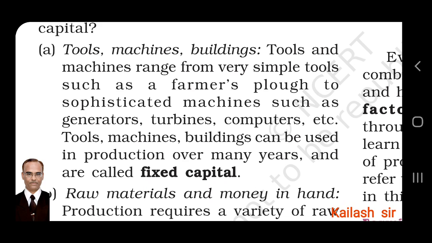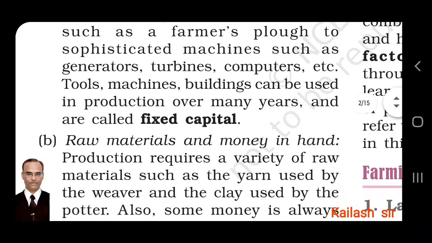Tools, machines and buildings can be used in production over many years. They are not worn out or used up. They can be used for many years, and therefore they are called fixed capital. So this is the fixed capital.